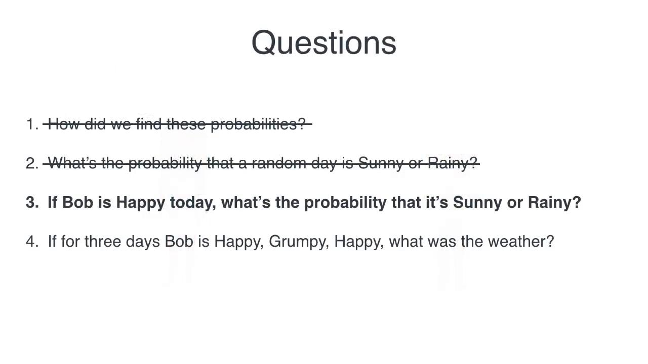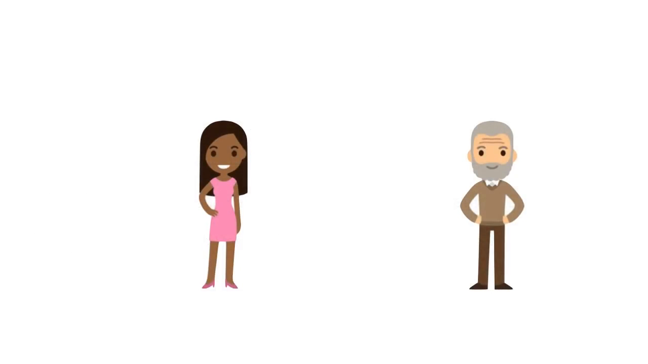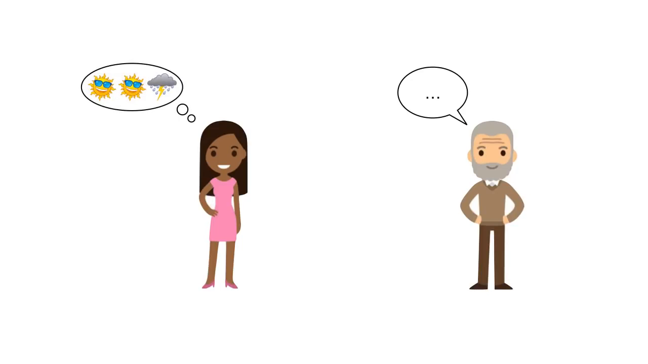So that is the second question answered. Let's answer the third one. If Bob is happy today, what is the probability that it is sunny or rainy? So basically, we start at square one, which says Bob gave us no information. And Alice knows that it's 2/3 likely to be sunny and 1/3 likely to be rainy.